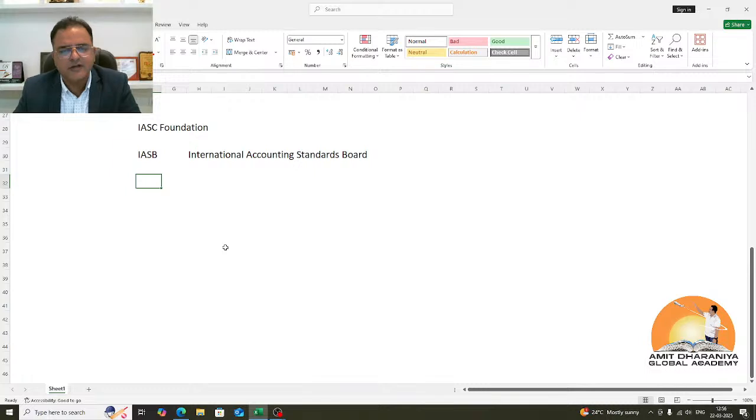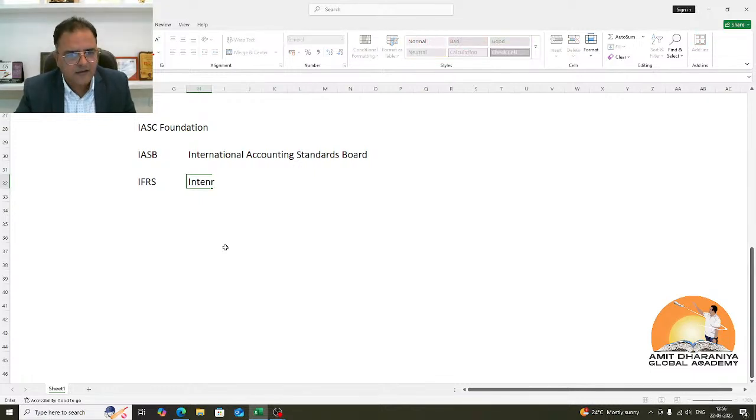To bring harmony in global accounting standards, to develop high quality accounting standards, and they were monitored by IASC Foundation. And they coined a new term, IFRS. They said that if any new accounting standard we will develop or will issue, we'll be terming it as IFRS, International Financial reporting standards.